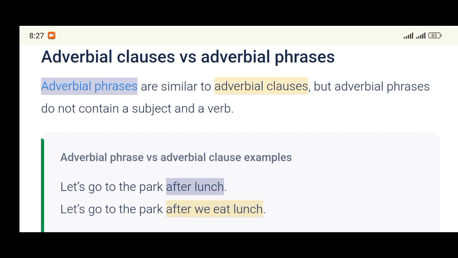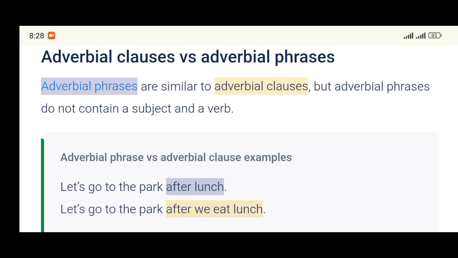Does it have any subject and predicate? No, because it is what? A phrase. Look at the second one. Let's go to the park after we eat lunch. What is the subject in after we eat lunch? We. What is the predicate? Eat lunch. What is the verb in the predicate? Eat.